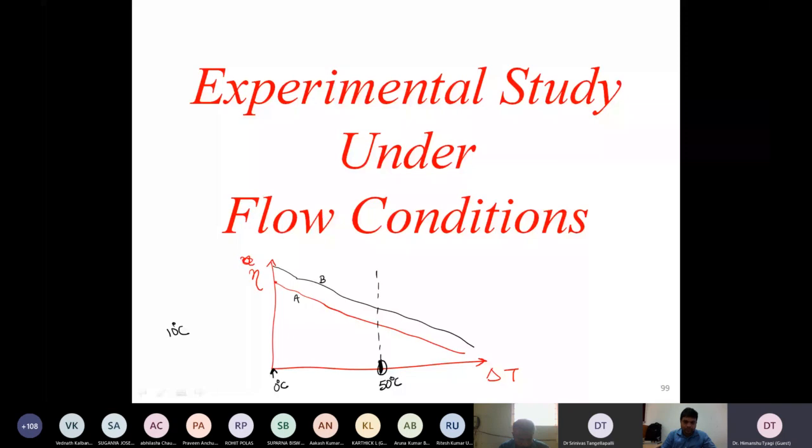Then I am looking at two technologies. So at the fixed temperature, technology A will have some value over here. Let us say this is 40%. And technology B will have the value over here, 50%. So the only competition is for a given temperature, which is having higher efficiency. Can you see this? And then the final statement from my side is, competitor B will win because he has probably put some better material, better insulation, and most probably his solar collector will be slightly costlier than the solar collector A.